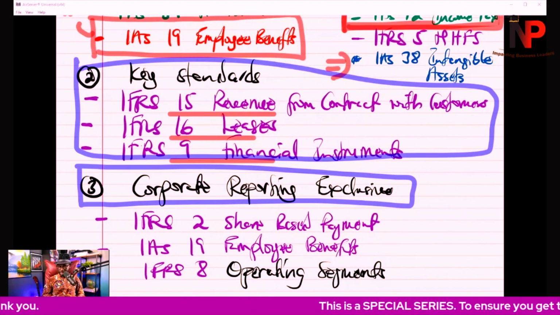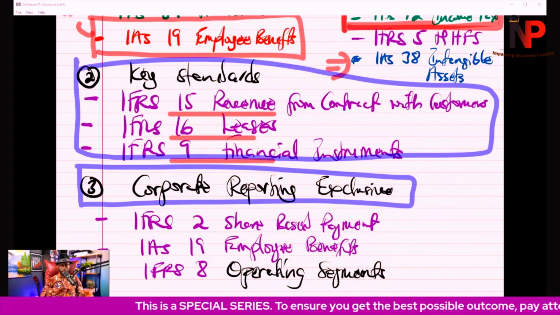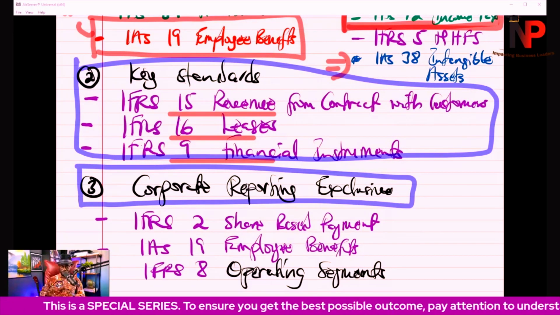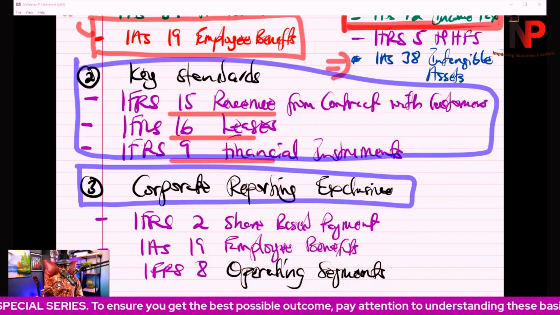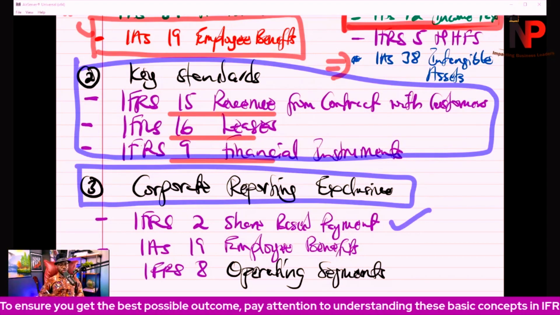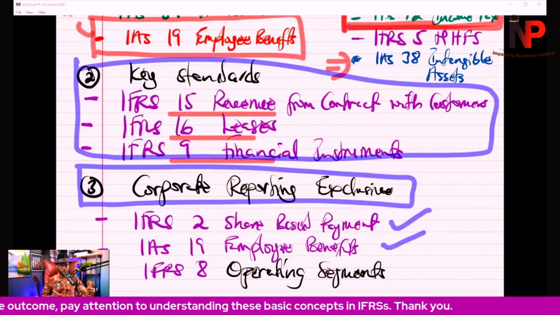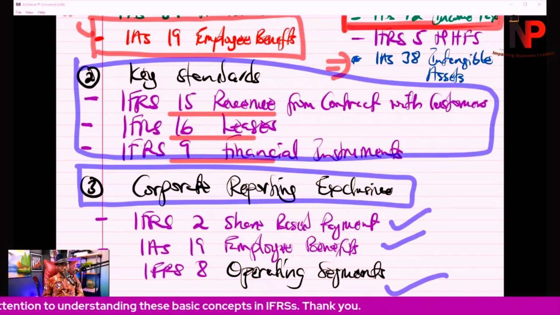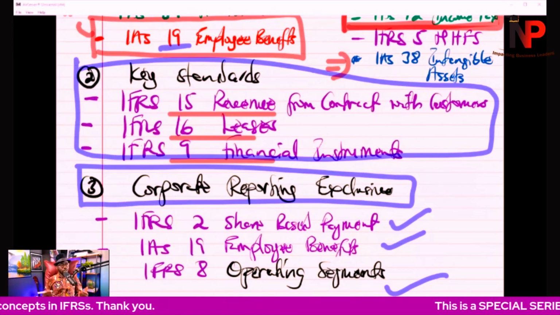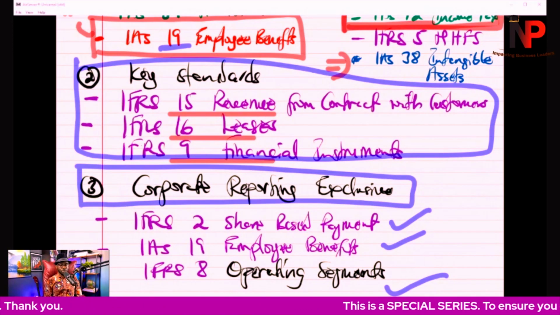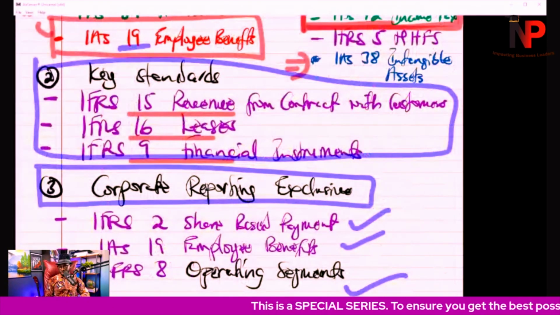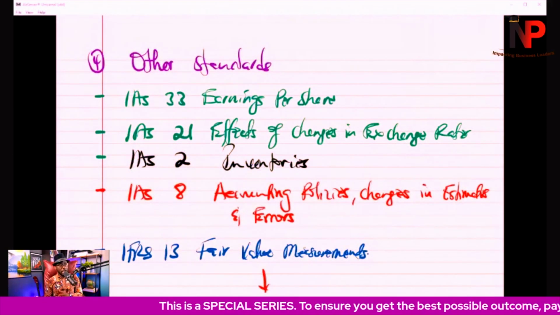Then the next thing is going to be corporate reporting exclusive standards. So for those of you in corporate reporting, these standards are exclusive to you, and that is IFRS 2, share-based payment, IAS 19, employee benefit, IFRS 8, operating segment. So these are the standards that you are going to be looking at. Then we come to other standards.